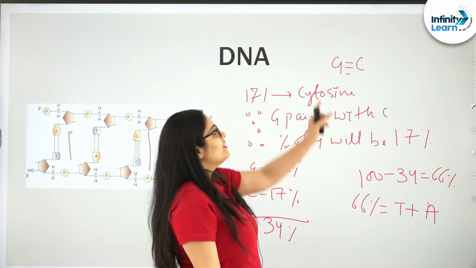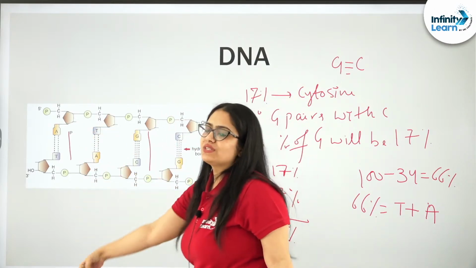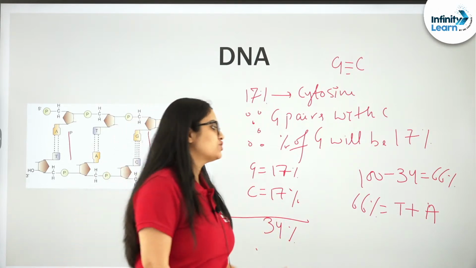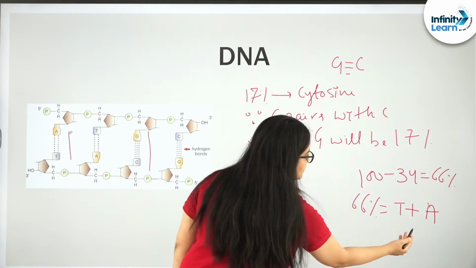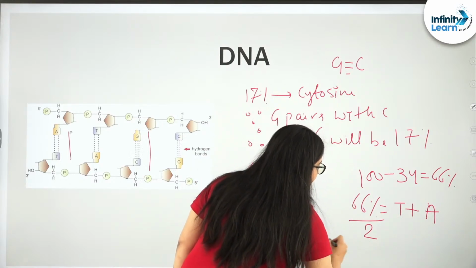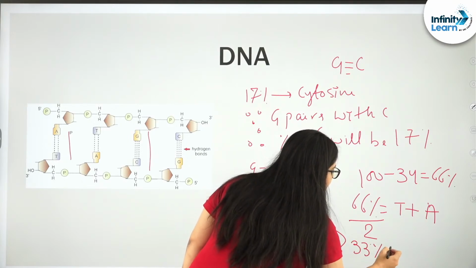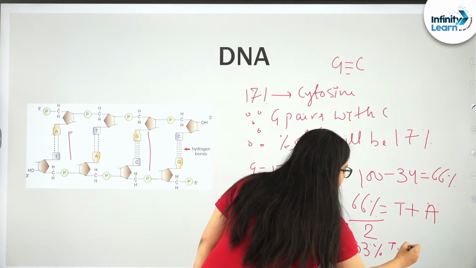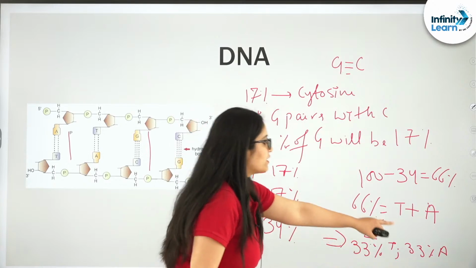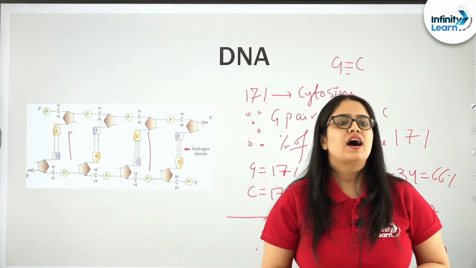And you already know that A always pairs with T. That means the percentage of A will be equal to the percentage of T. Hence, you can consider them equal, or you can divide 66% by 2. And finally, what you will get? 33%. So 33% will be T as well as 33% will be A. So 33A, 17G and 17C is the correct answer.